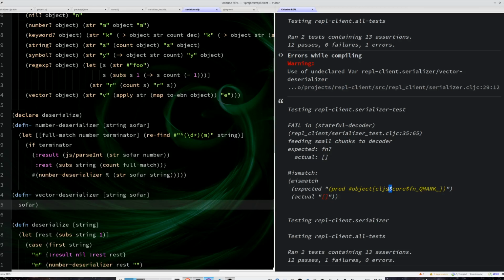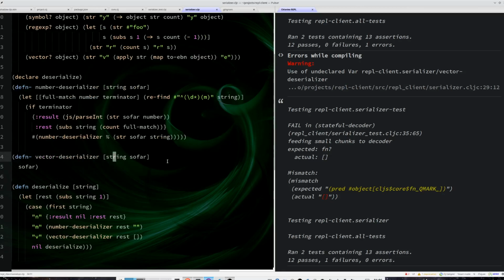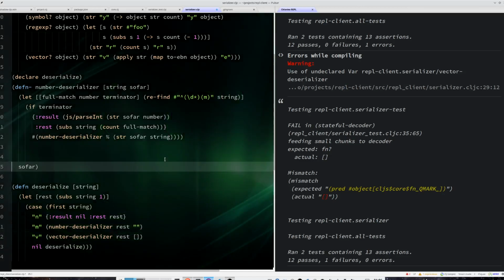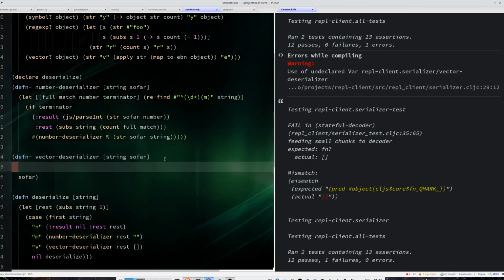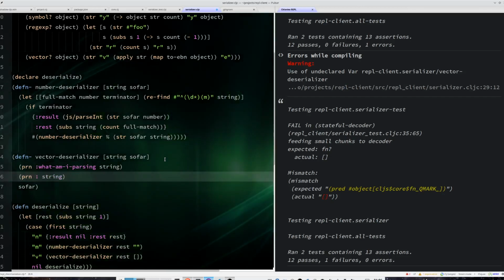Okay, obviously it didn't work, but that was expected. So before we work on this, let me just print what I am parsing. That's my string, and I am going to print how much did I parse, and that will be so far.